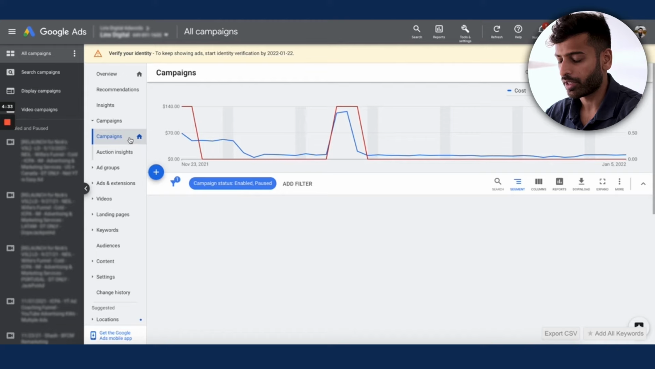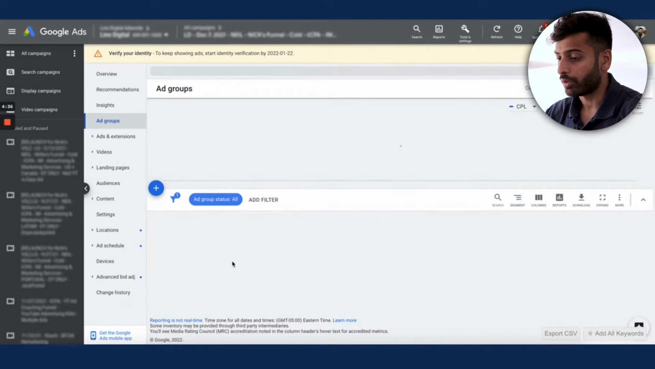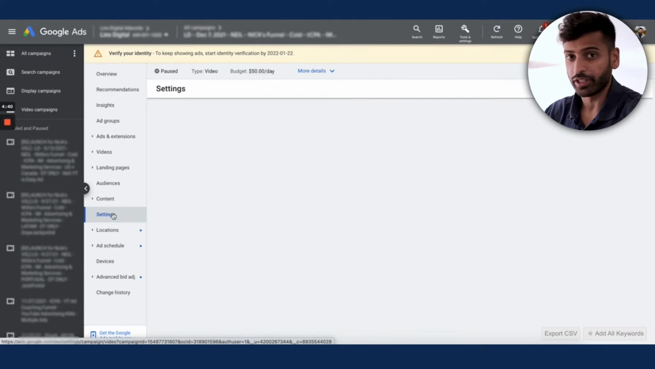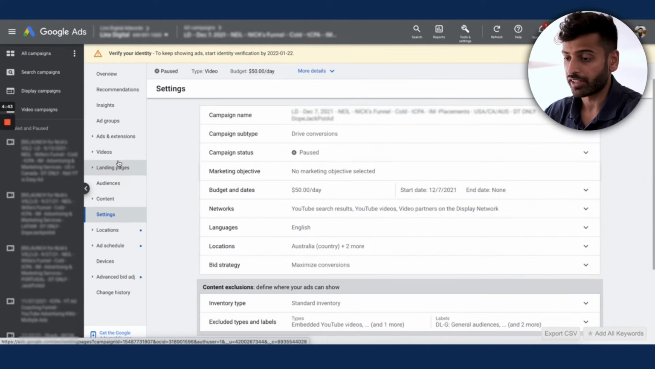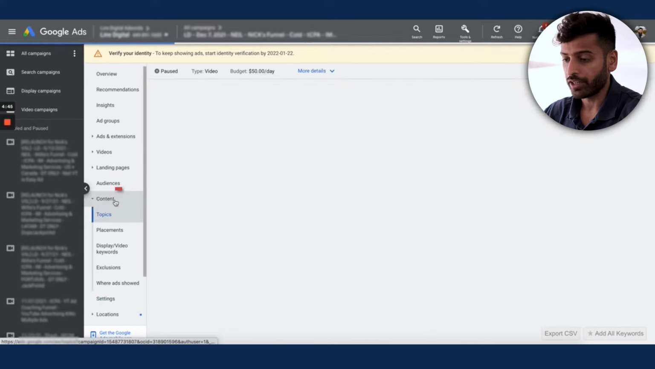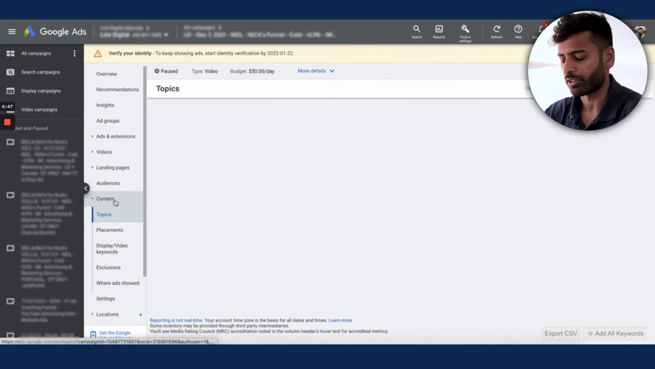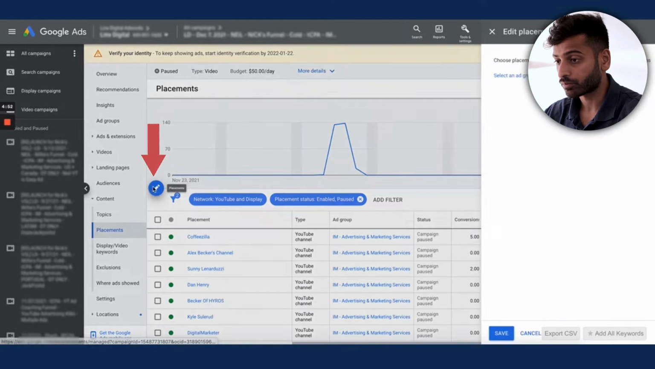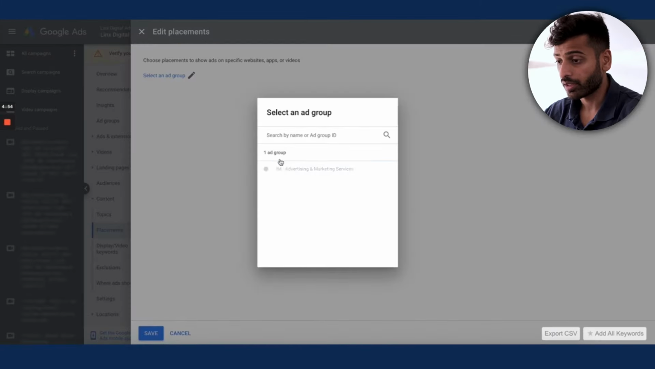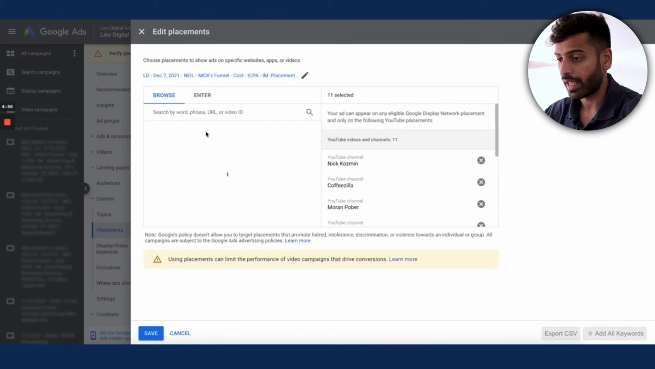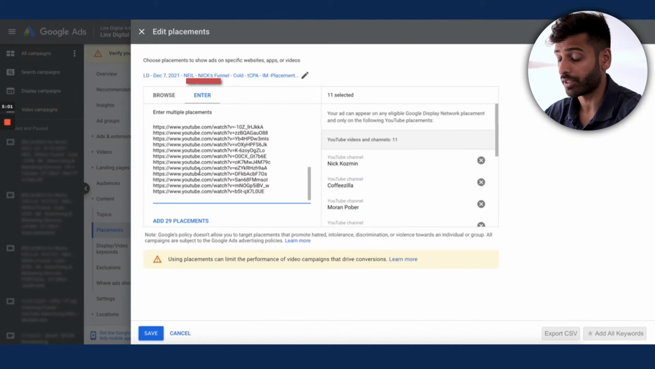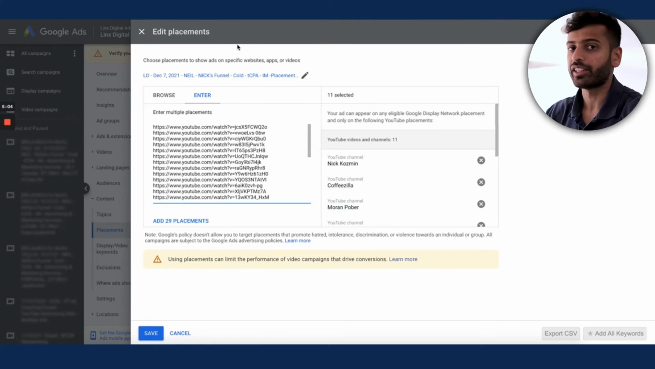And the way you set up placements is you'll go into your campaign. Now, obviously, this is going to look a bit different if you're setting up a campaign from scratch, but essentially you're going to go to content. So when you're setting up a campaign from scratch, it'll be in the content section. You're going to go to placements. And then you're going to enter, because this allows you to enter in multiple placements. And then you're going to click save. So that's how you do it.